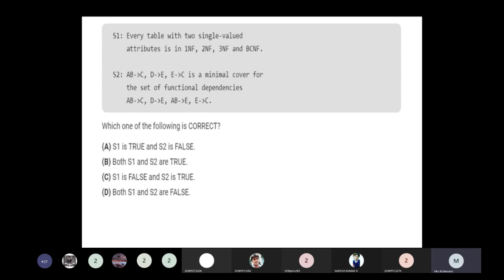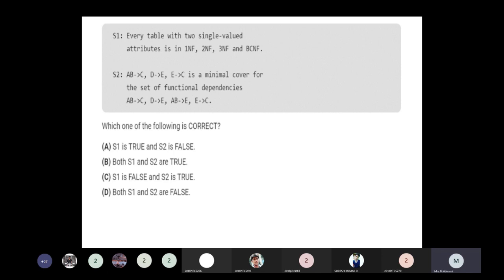Okay, so this is the set of functional dependencies, that is X implies Y, isn't it? So how to make the relation of S1 and S2? So for S1 here, A implies B and B implies A, isn't it? Okay, so it is in the form of BCNF, isn't it?